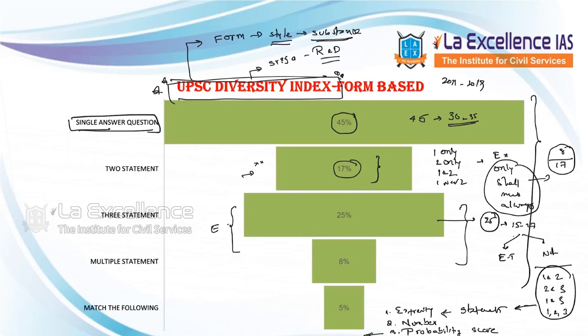In your choices, let's take 1 and 2 only, 2 and 3, and 1 and 3, like this if they have given. So which is the most repeated? 1 and 2 is repeated. When a particular statement is most repeated, then it will be right.